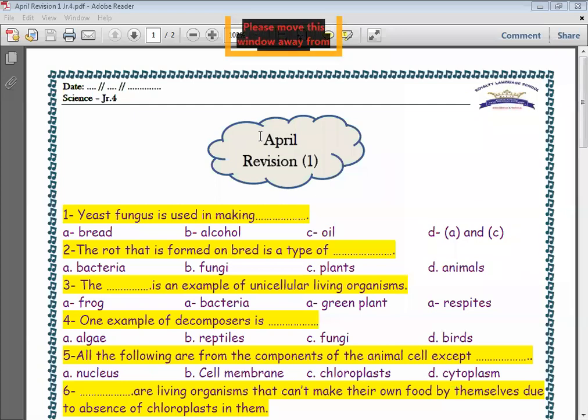Number 6, blank are the living organisms that can't make their own food by themselves due to the absence of the chloroplast. Excellent, all. Consumer and decomposer, B and C.